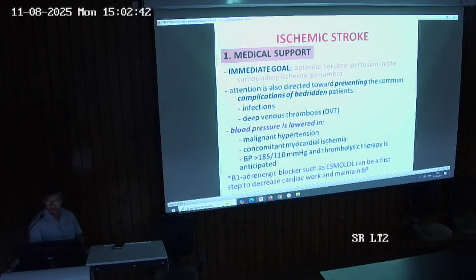If the person is having high blood pressure, the blood pressure is lowered, and apart from the high blood pressure there are certain other conditions in which we have to reduce the blood pressure. So the blood pressure is lowered in malignant hypertension, if the person is suffering from concomitant myocardial ischemia, and if the blood pressure is more than 185/110 millimeter mercury and thrombolytic therapy is anticipated. In this condition we have to reduce the blood pressure. There are various antihypertensive drugs which can reduce the blood pressure, and the most preferred agent is esmolol. Esmolol is a short-acting beta-1 blocker which can be a first step to decrease the cardiac work and maintain the blood pressure.